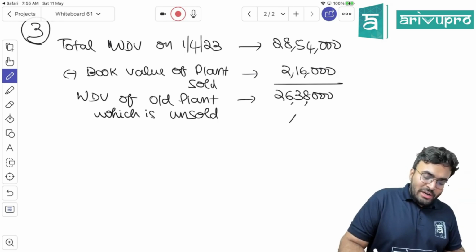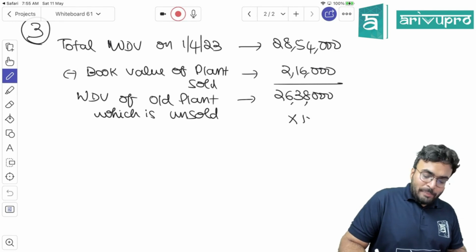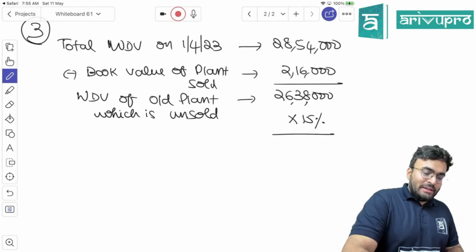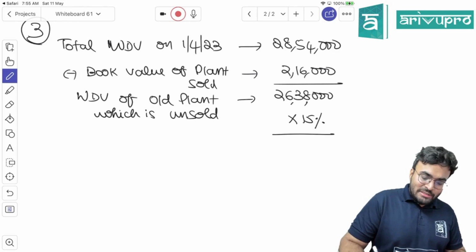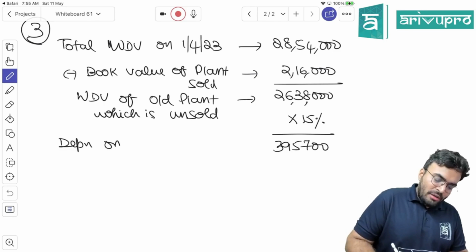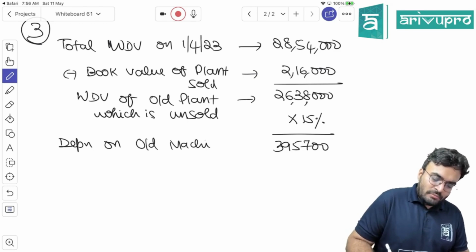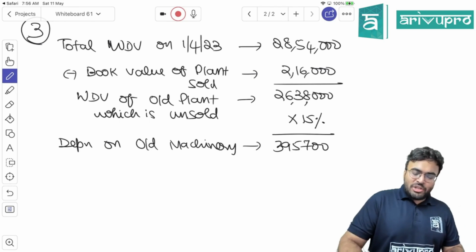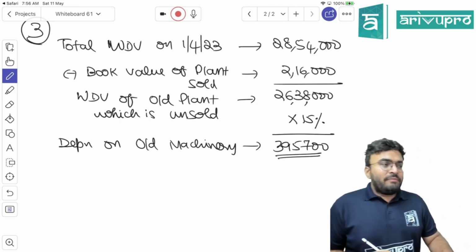What is the depreciation rate? 15%. 26,38,000 into 15% gives us 3,95,700. This is the depreciation on old machinery. Is that correct?